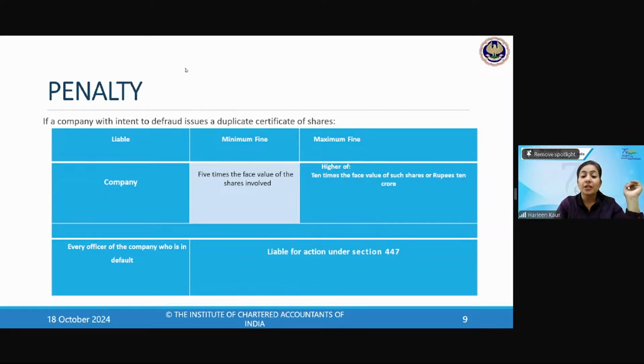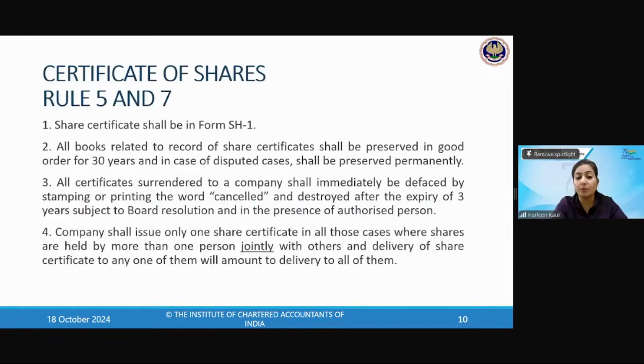Very good. So there the limit has been set. You will remember that limit, 1% of the turnover or rupees 10 crore. If the fraud involves that amount, the jail term is 6 months to 10 years, and if public interest is involved, 3 years to 10 years. Whatever penalty you have read, up to 3 times the amount of fraud involved shall be liable on the officer who is in default. It is an important penalty for the share certificate. You should remember and learn this penalty. The examiner can ask you a question on the basis of this penalty. So this chapter only talks about the conditions to be satisfied as well as the penalties to be taken.